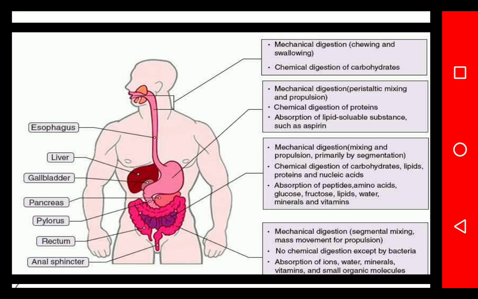Some bacteria are essential for our body's food digestion and also drug digestion, so they remain as they are in our body. Then absorption of iron, water, minerals, vitamins and small organic molecules also takes place in the large intestine. So these are the areas responsible for absorption if a drug is given by the oral route.